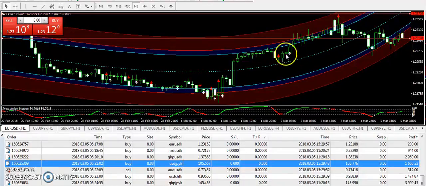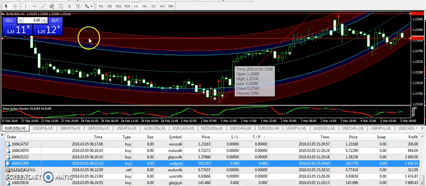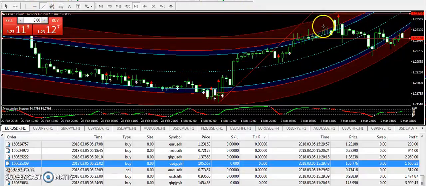Okay guys, for the newcomers who are new to the channel, let me explain the trading system. Buy at the lower red boundary, this is the oversold level, but buy with confirmations. Like if you are getting bullish candles from the oversold level, then you can buy the pair, and you can sell the pair like it happened with the Euro USD. On 2nd March it went down from the overbought levels.